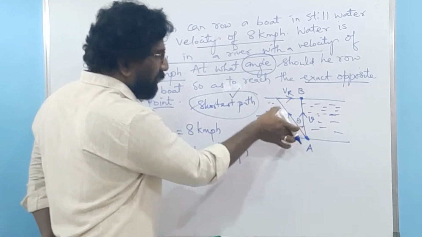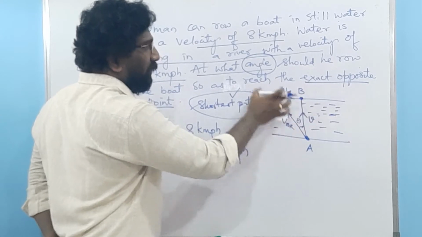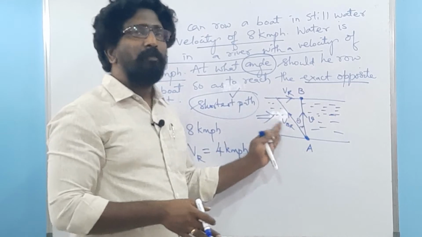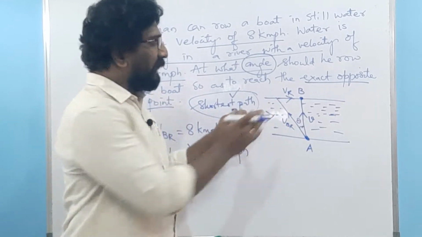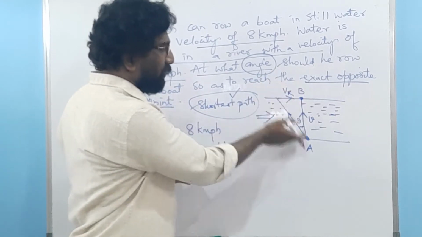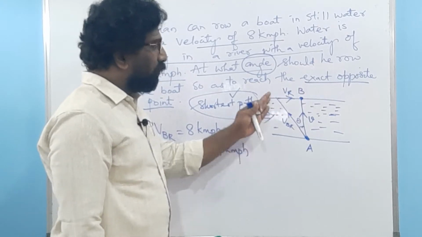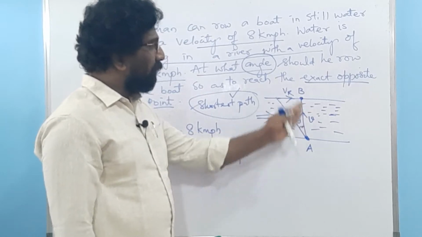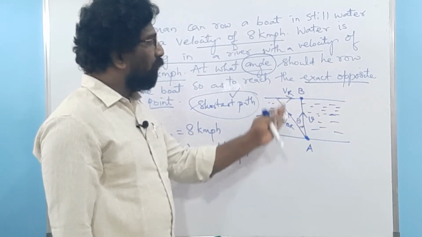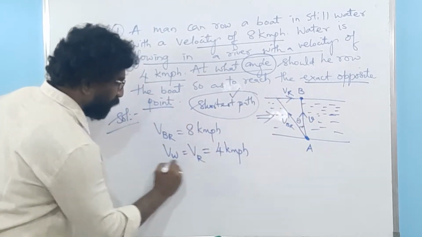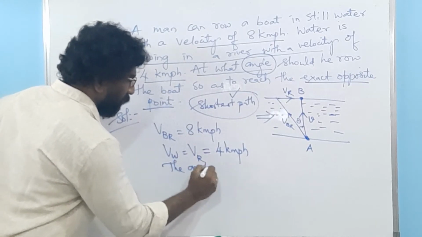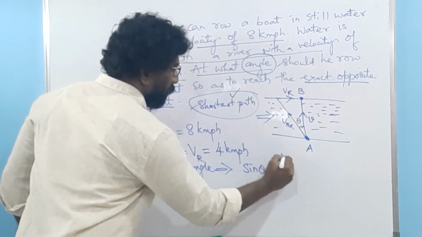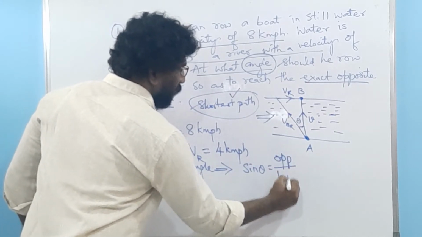So now, this value is known to us and this is known to us. If I apply the trigonometric functions, it will be sine of theta, because sine theta is equal to the opposite side over the hypotenuse. If I apply the sine function to this triangle diagram, I can find the angle theta. Therefore, sine theta is equal to the opposite side over the hypotenuse.